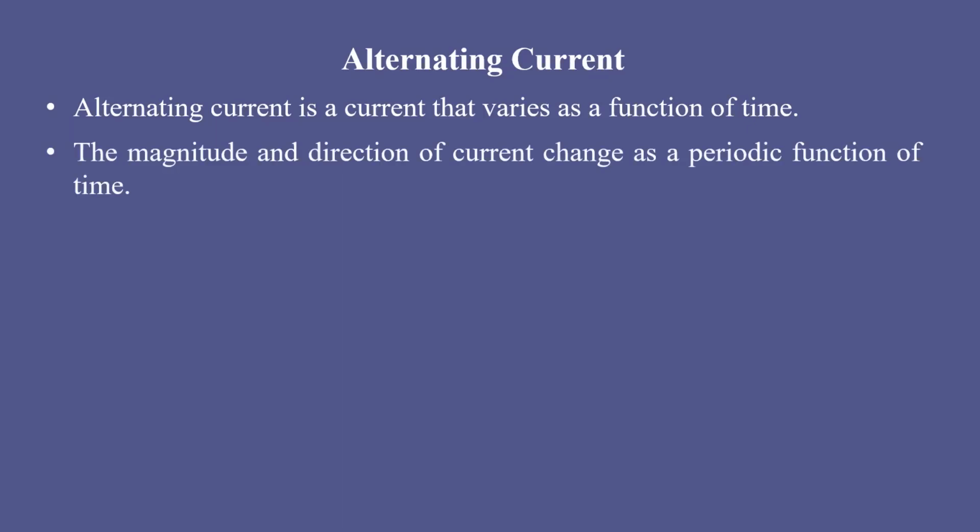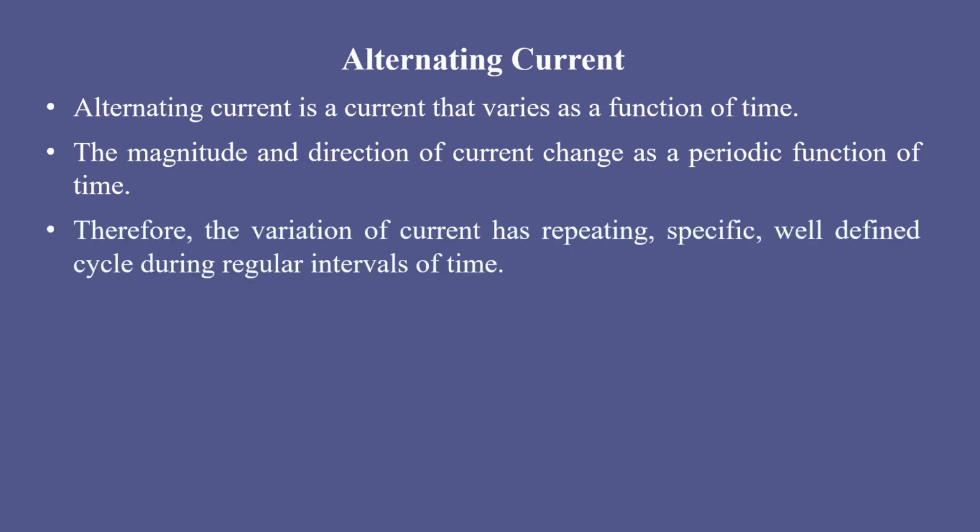The magnitude and direction of current change as a periodic function of time. It will not change randomly, but periodically. This type of current is called alternating current.